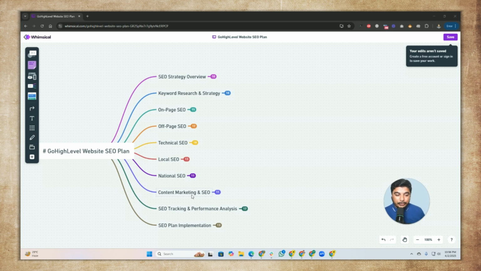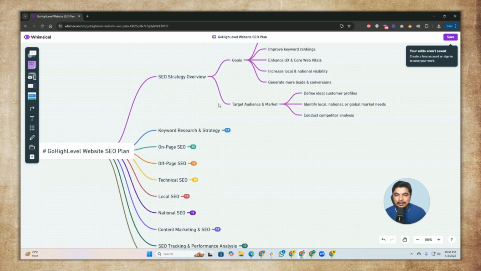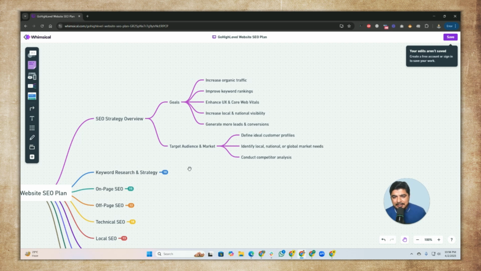We can learn how we can analyze our audience, how we can track the performance of our website, and the SEO plan and implementation. That's the last part. This video is quite long, so be patient with me. So for the first step, I simply click here, and here we can see there is a goal and then target audience and market.